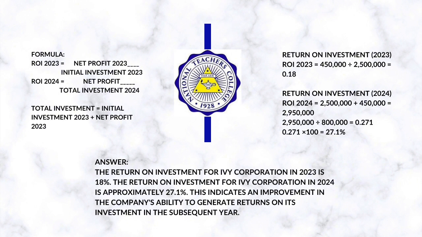So the total answer is the return on investment for Ivy Corporation in 2023 is 18%, and the return on investment for Ivy Corporation in 2024 is approximately 27.1%. This indicates an improvement in the company's ability to generate returns on its investment in the subsequent year.